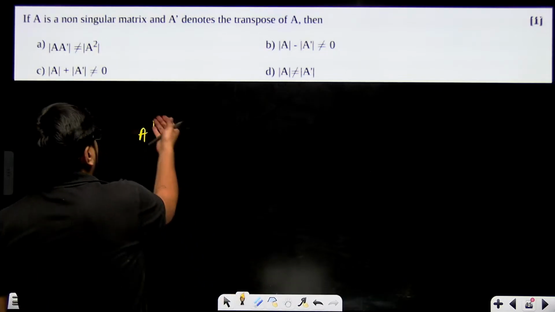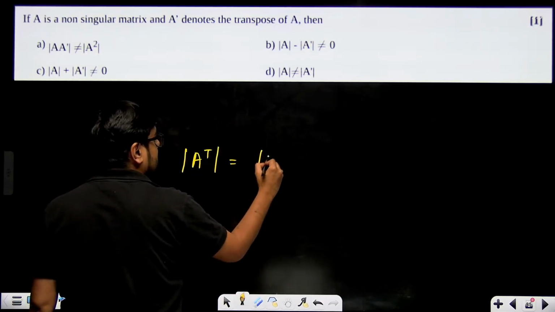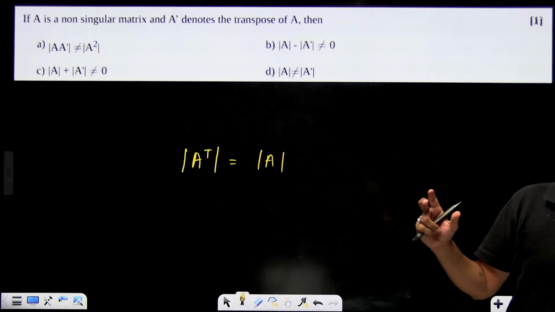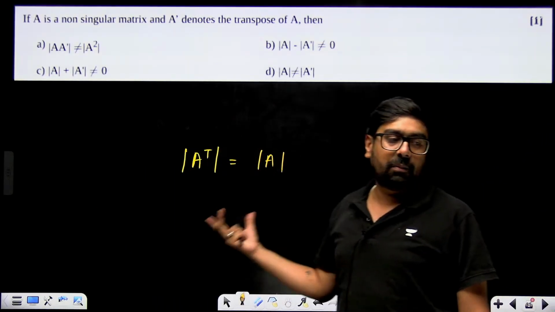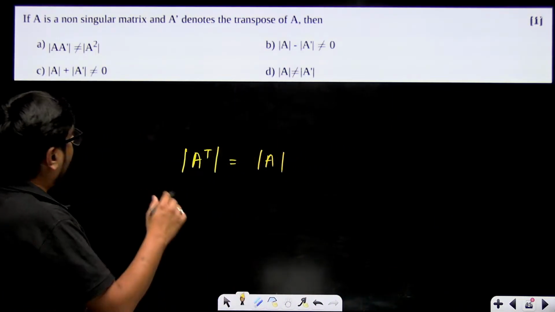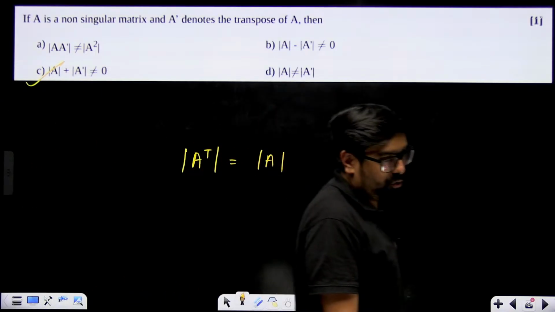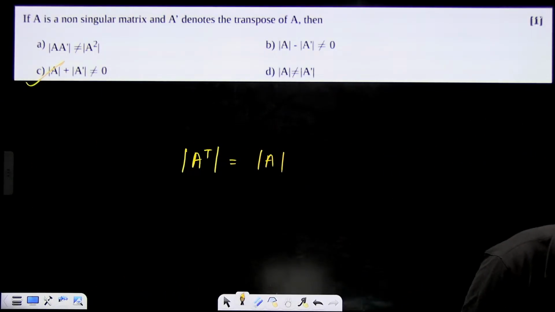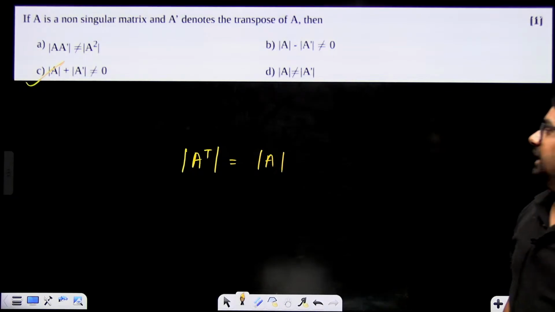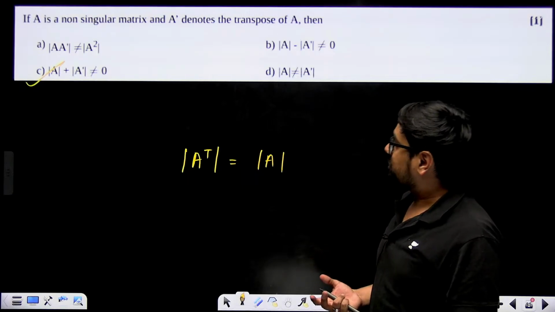Just remember one formula for this one: the determinant of A transpose is equal to the determinant of A. You find the determinant of A or the determinant of the transpose of A, both will come out to be equal without any trouble. If both are equal, then the sum of both cannot be equal to 0. Both will be exactly equal.